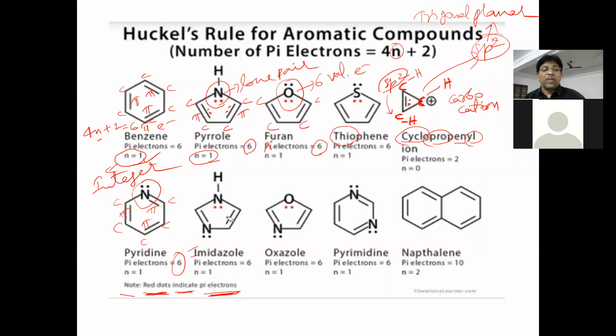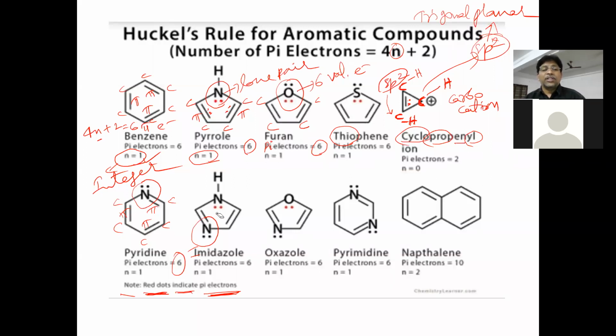This other nitrogen also has 1 lone pair, but it is double bonded. So the double bonded nitrogen which contains a lone pair will not take part in pi bond formation, but the lone pair electrons on the single bonded nitrogen will contribute pi electrons.